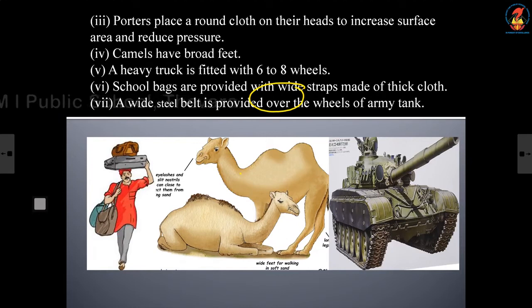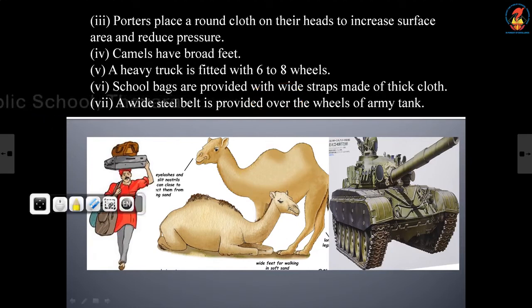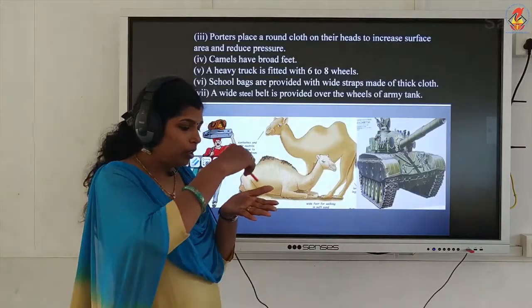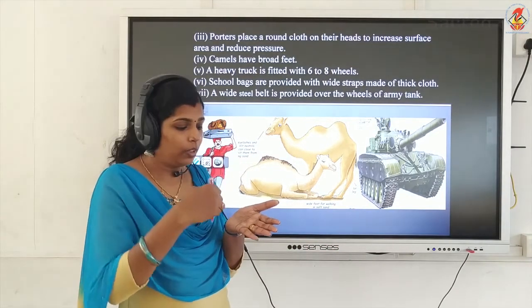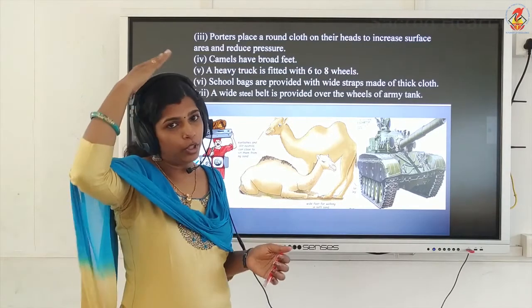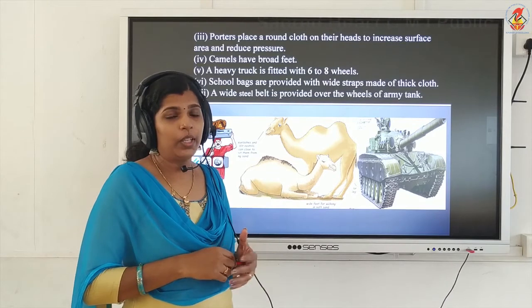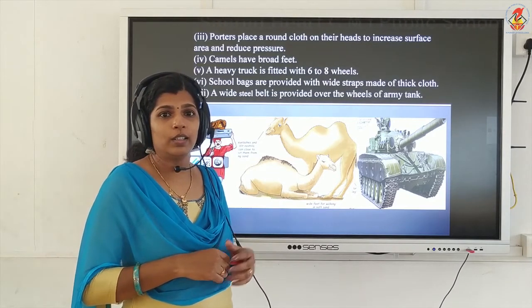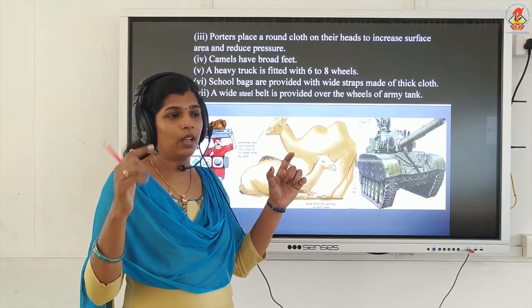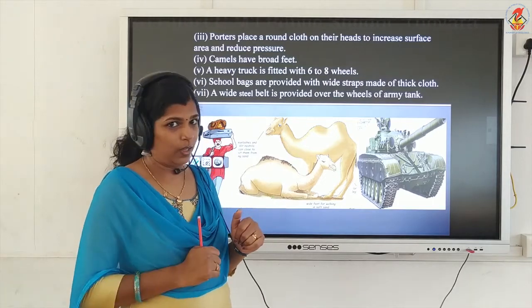Porters place a round cloth on their head to increase the surface area and reduce the pressure. Those who are carrying heavy loads make the towel into a round shape and put it on their head, and then they carry the load. Why are they doing it like that? When area increases, pressure will decrease.